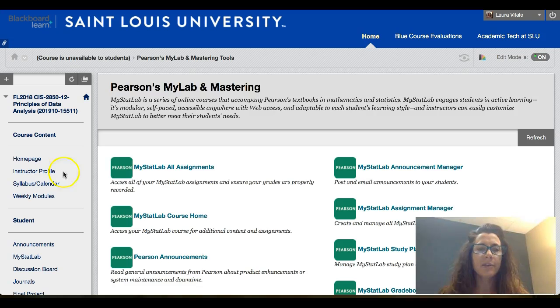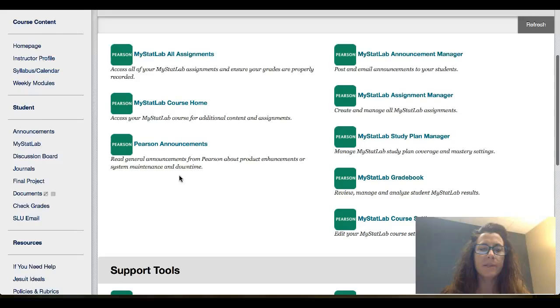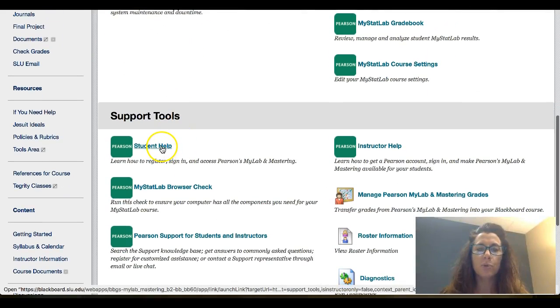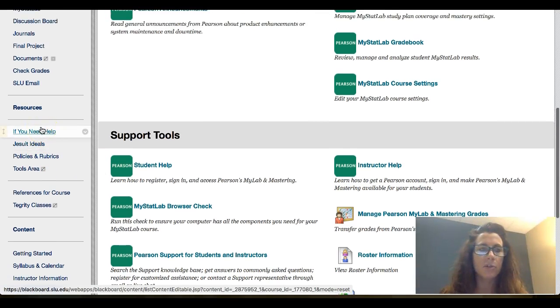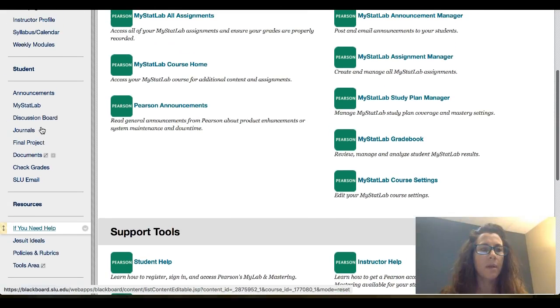MyStatLab. Here is an easier way to get into MyStatLab. If you press in here, there's support tools, and you'll see the student help, how to register, sign in, and access your MyStatLab. This is the best way, I would say, to get in and make sure that you're able to get into the right session of MyStatLab.